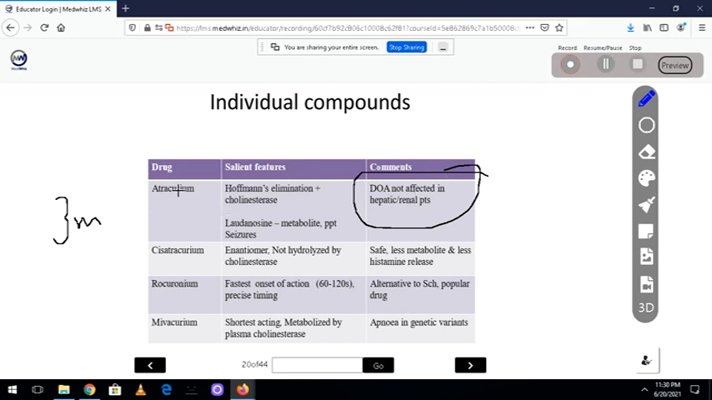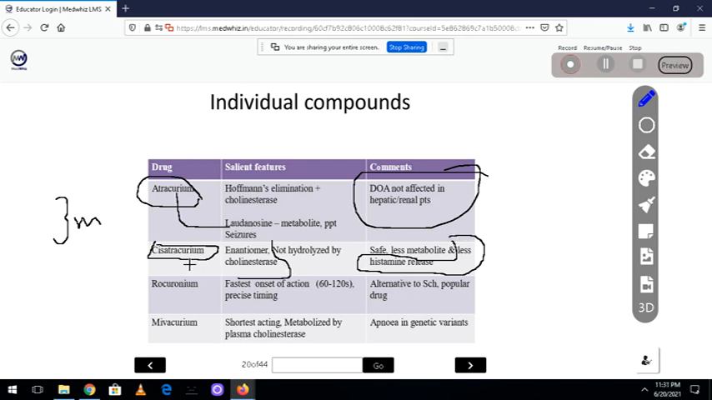Now, one of the problems they faced was that the metabolism of this gave rise to a molecule called laudanosine, and that was causing seizures in the patient. And also, this was releasing histamine. That's the reason they came up with one more molecule called cis-atracurium. The specialty is it's an enantiomer, but it's not hydrolyzed by cholinesterase, but this is hydrolyzed by cholinesterase. Cis-atracurium also doesn't release histamine, and that's why the decrease in blood pressure and bronchospasm is not seen.